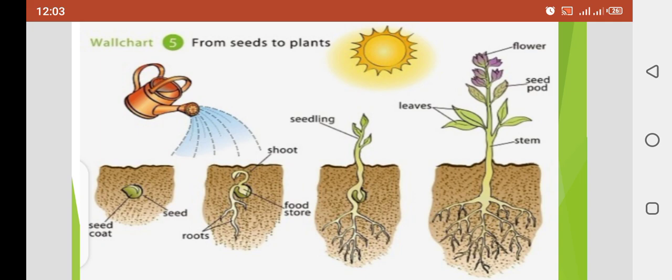Plants develop in proper conditions, in which the correct temperature, air, water and sunlight are needed. If any one of them is absent, the seed is not able to grow into a new plant. So for germination, special conditions are needed: the correct temperature, humidity, air, water, minerals and sunlight. Clear? In these conditions, they are able to grow into a new plant.